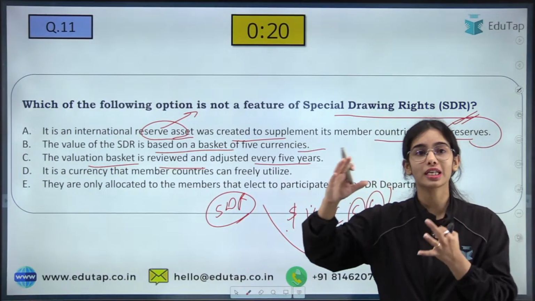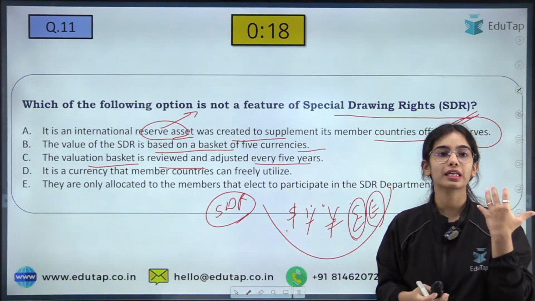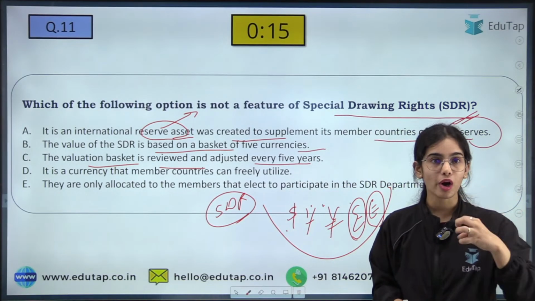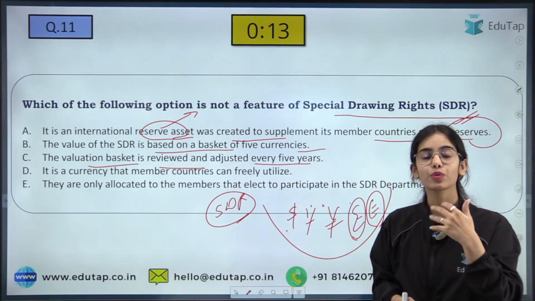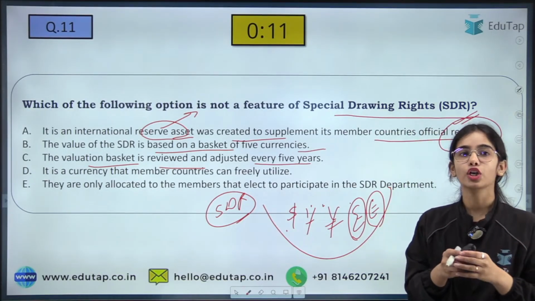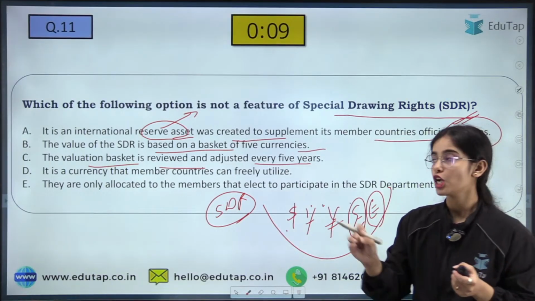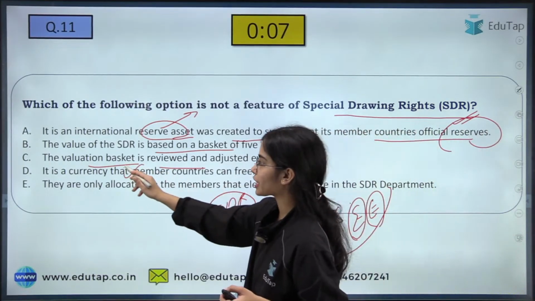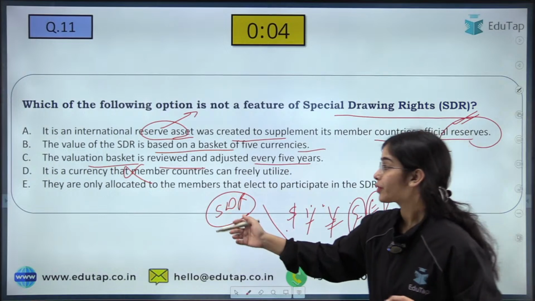It is not a currency. It is a potential claim that if you are in a position where you do not have enough reserve assets, then you can use this special drawing right to get the foreign currency. So this is not a foreign currency. This is just a potential claim that you can make. Okay. So it is not a currency.